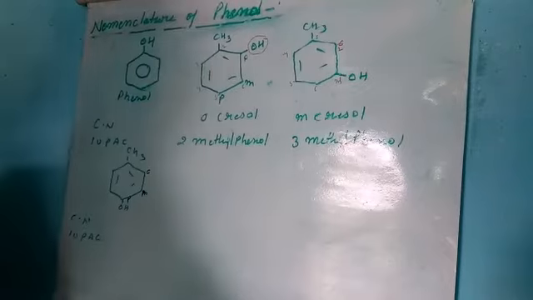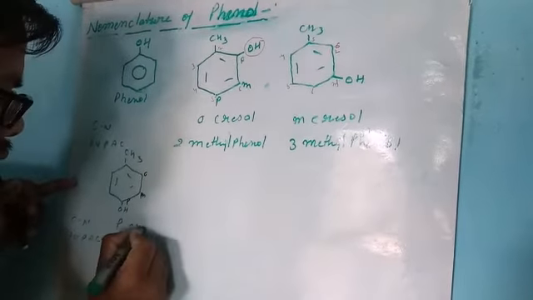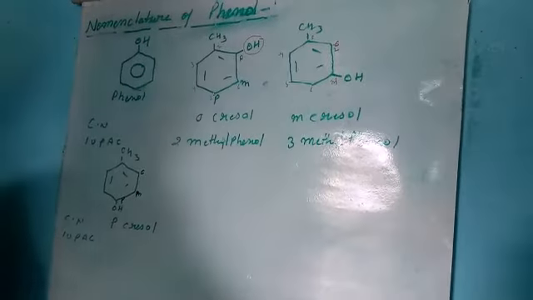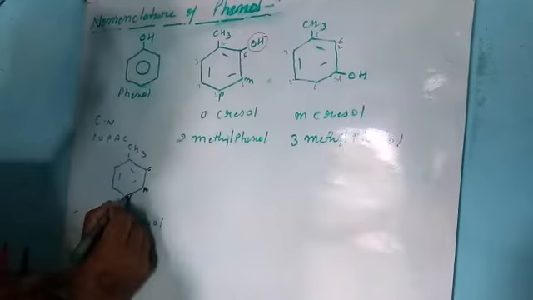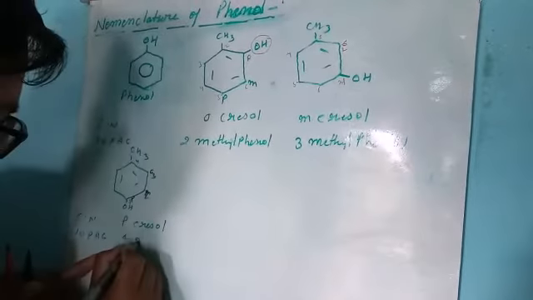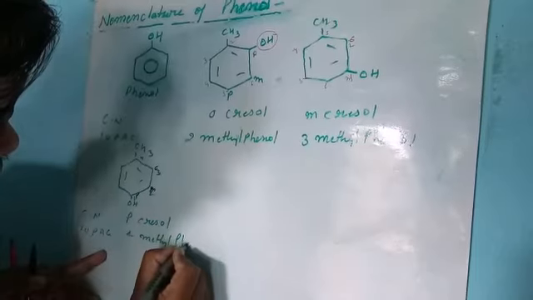So the compound name is para cresol. For the IUPAC name, this is the first carbon, second, third and fourth, so 4-methylphenol.